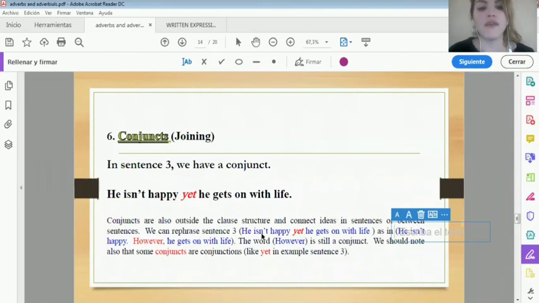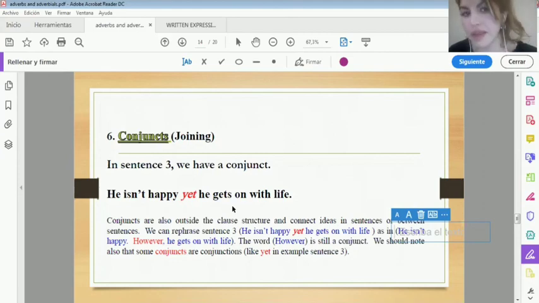So you have two different sentences joined by this however, and it's outside the sentence because you have this comma. It's not inside as here. You can say, "Yet he's unhappy, he gets on with life." It's grammatically wrong. But however is a conjunct because it's a linking word. Another type, of course, but a linking word.